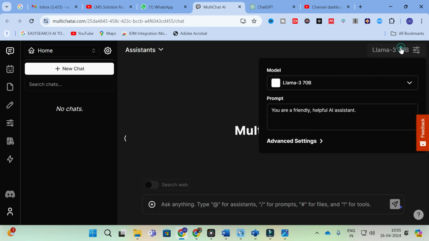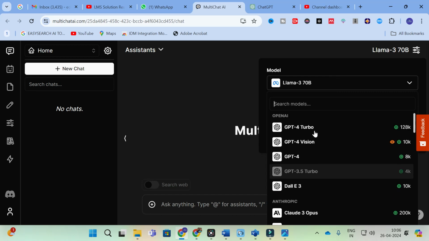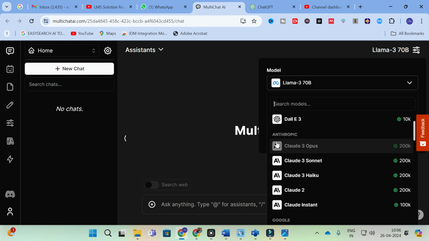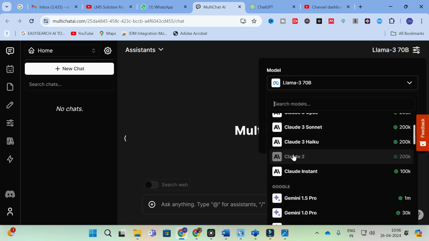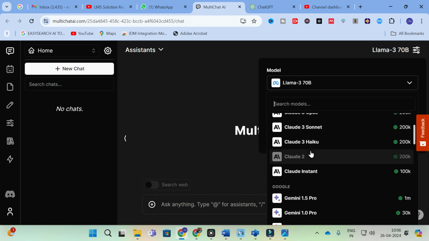Apart from this, here you can see these are the different chat models. Starting from GPT-4 Turbo, GPT-4 Vision, these are all related to GPT. Next, here you can see Claude, that is Claude 3 Opus, Claude 3 Sonnet. So these are all chatbot databases related to Claude.